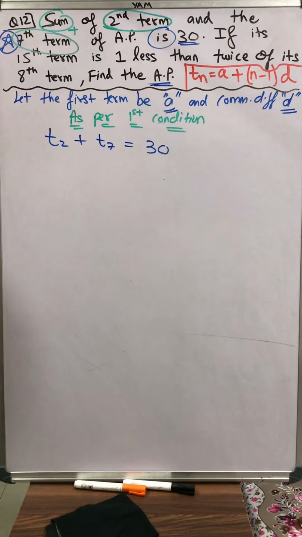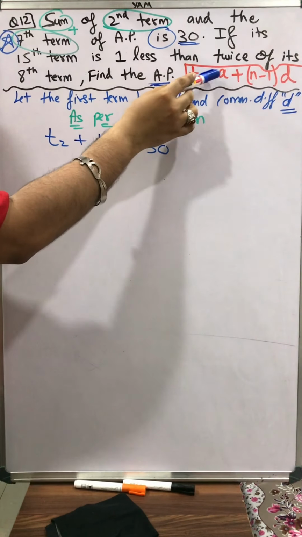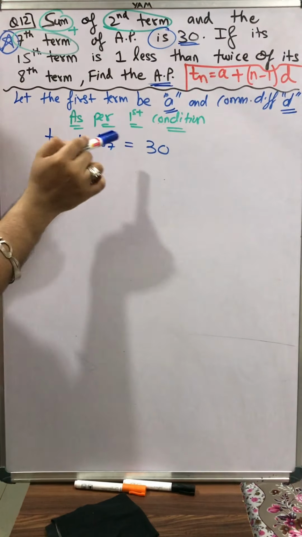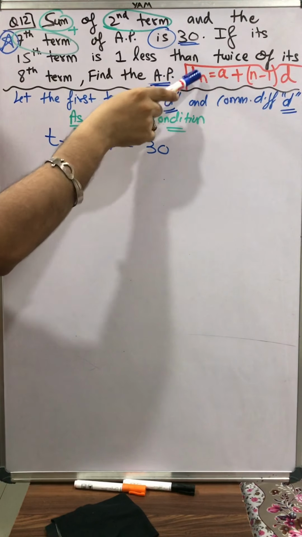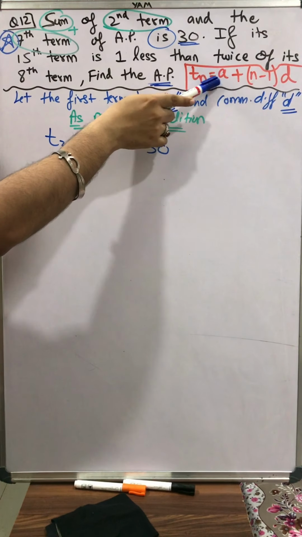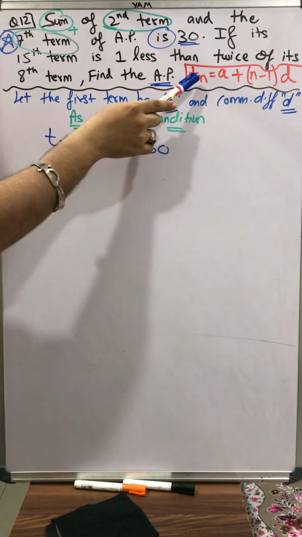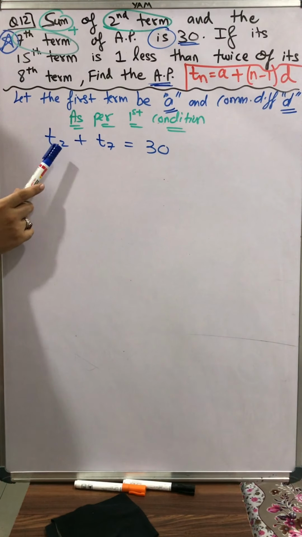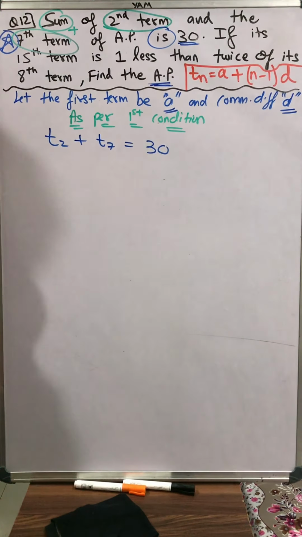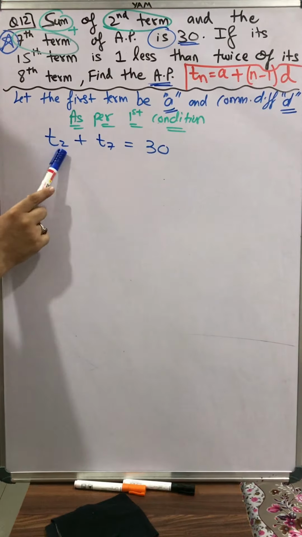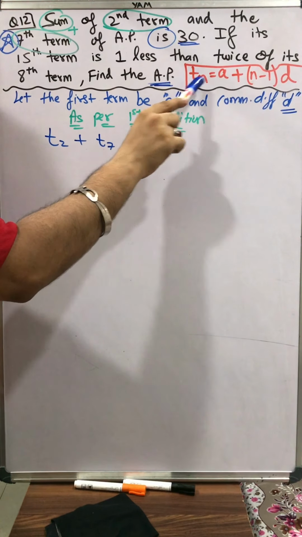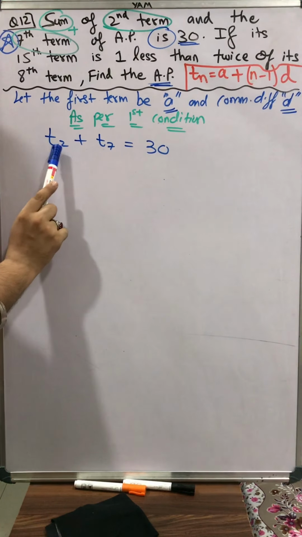Now, students, with the orange color, with this ink, I have written the formula of Tn. This is not a part of the question. I have written this formula, you should know this formula. Tn. So here we have T2. Can I say T2 is like a Tn for us? At the place of n, I have 2. So wherever we have n, I'll just put 2 over here because I want to find the value of T2.